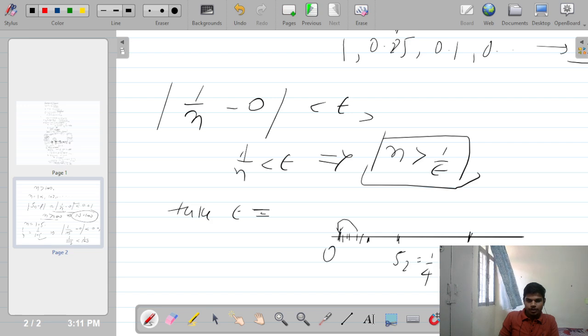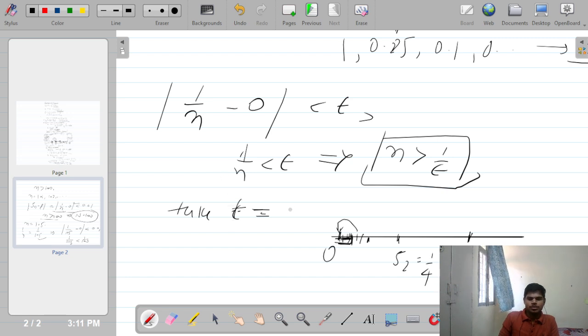So what we are doing is taking any distance epsilon and verifying whether, for that distance, infinitely many terms of the sequence are reaching towards 0 or not. This is the question.